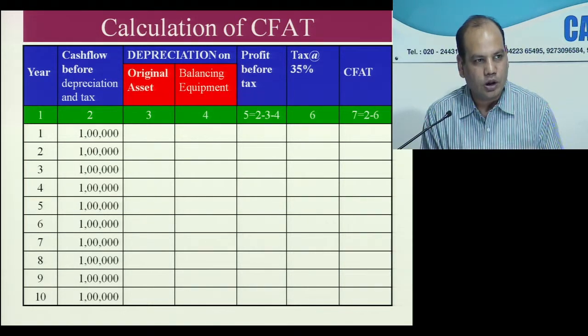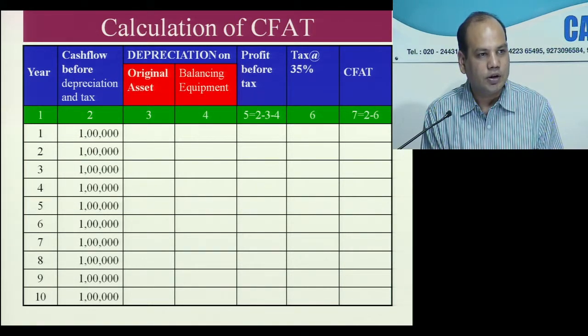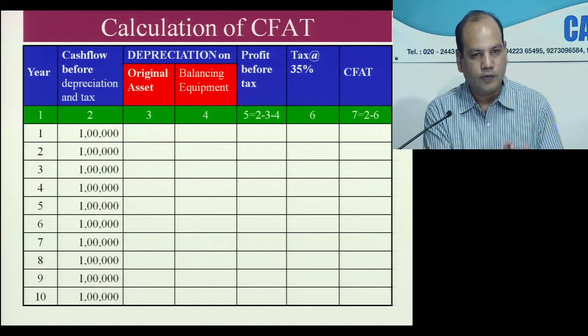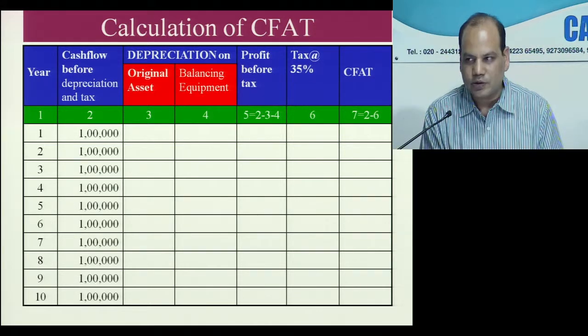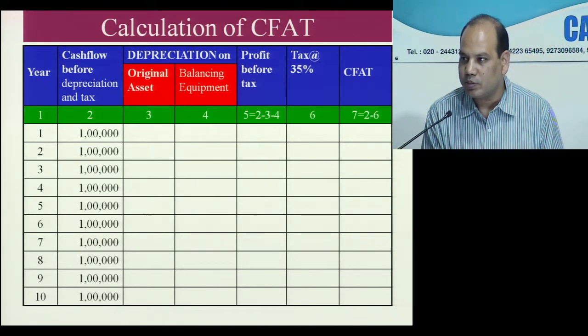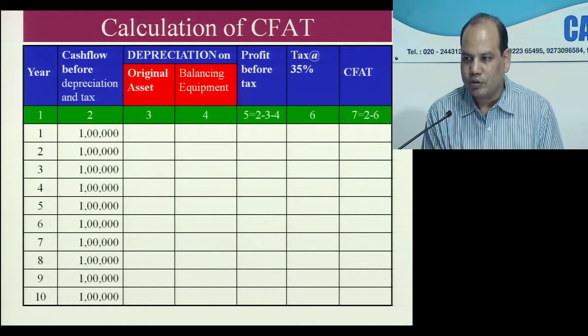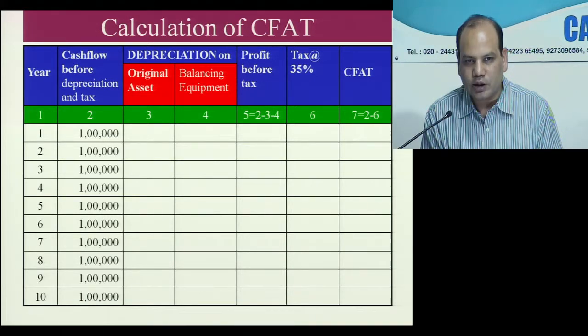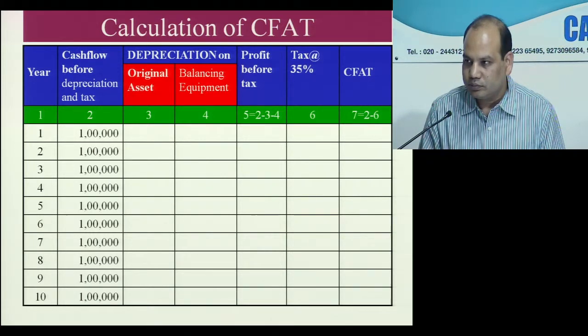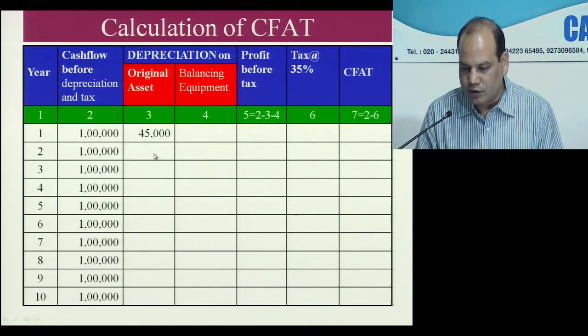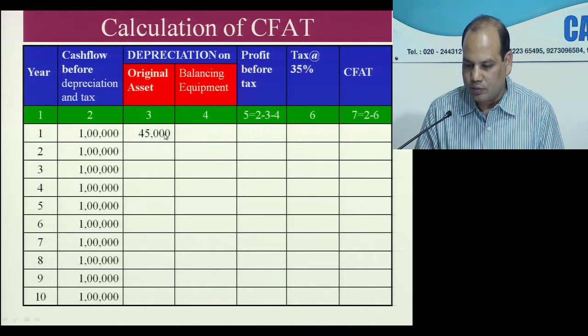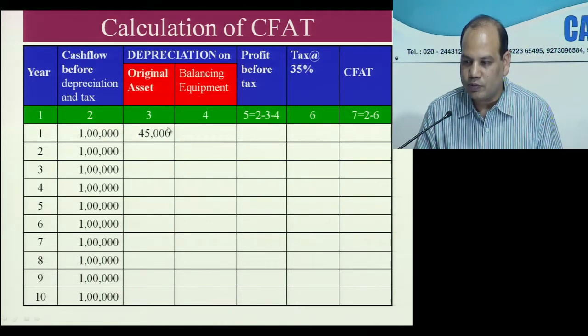In the first year total number of years are 10, divided by, take total of 10 plus 9 plus 8 plus 7 plus 6 plus 5 plus 4 plus 3 plus 2 plus 1, right, 55, divided by 55. So take on your calculator 2,68,000 minus 20,500 into 10 upon 55. So write 45,000 here. Write 45,000 in working note 1 and write here also.